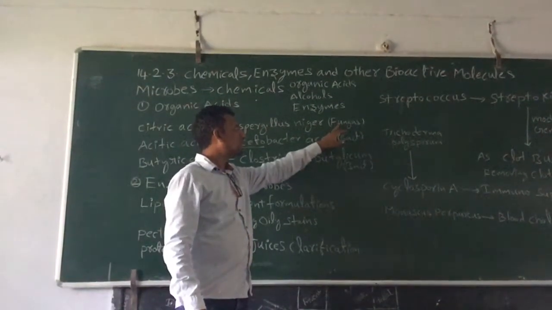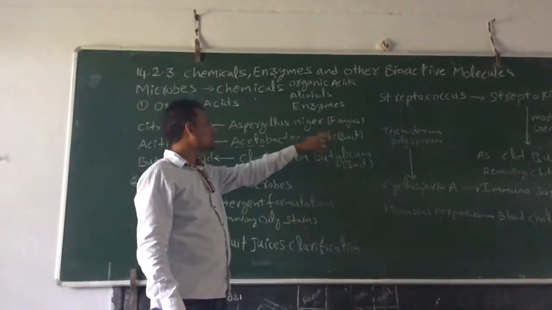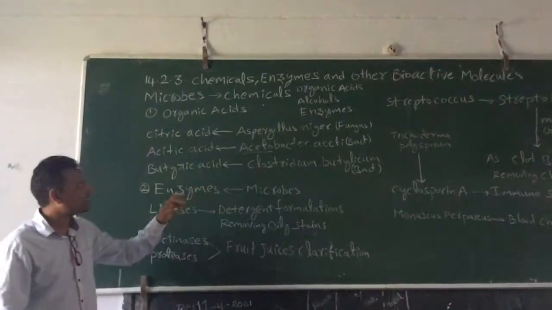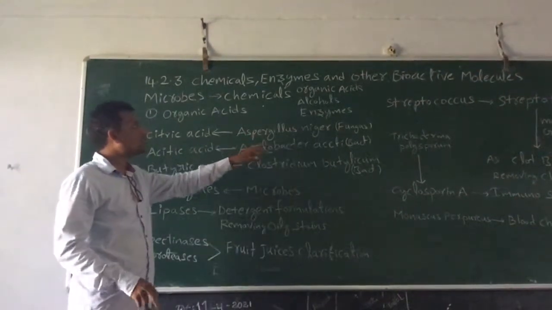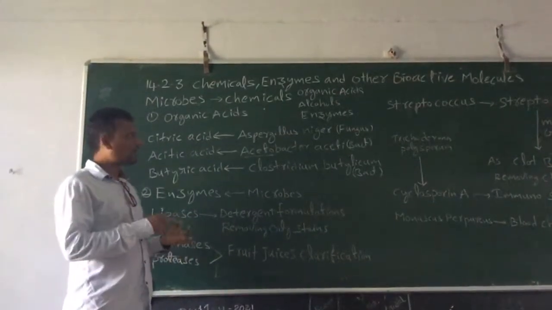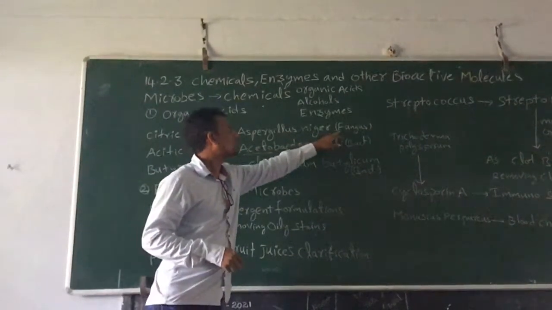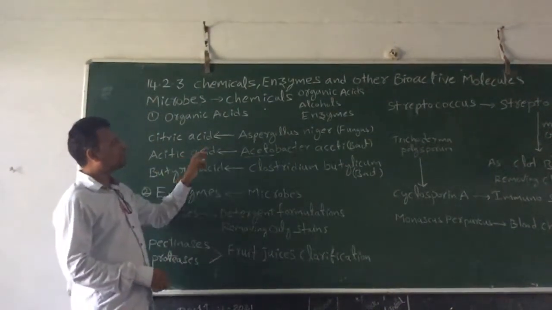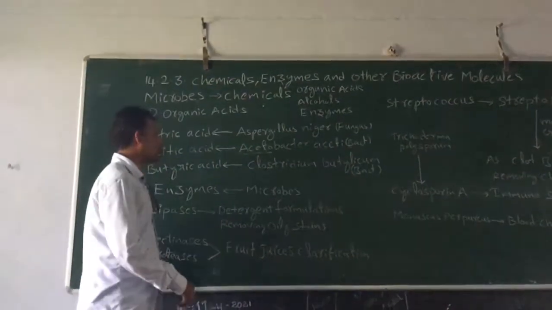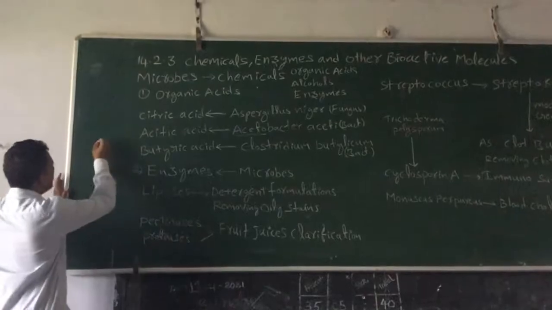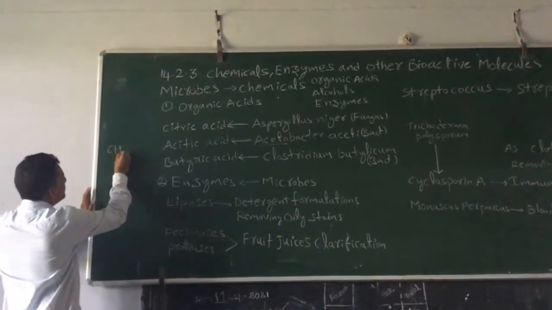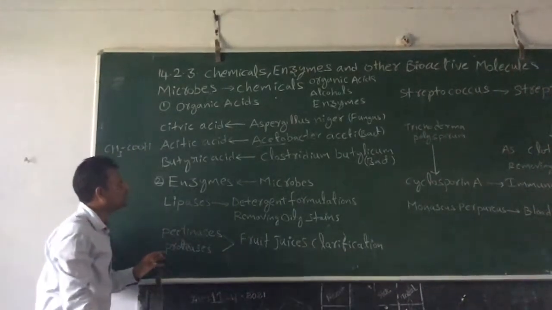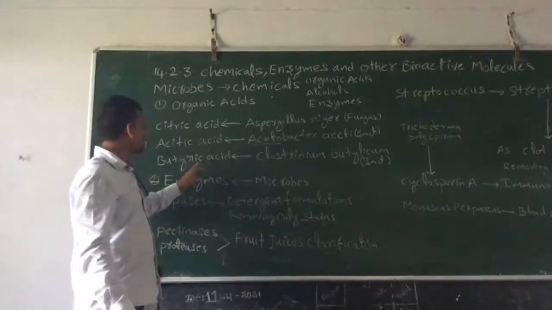Be very careful, because the examiner may ask from which of the following organisms citric acid will be produced, and they won't give this name. They give fungus, bacteria, virus, or algae. You have to put fungus. So this is a fungus. But Acetobacter aceti, which produces acetic acid, is a bacterium. Very important. I will write the structure of acetic acid: CH3COOH. This is acetic acid, simple vinegar.